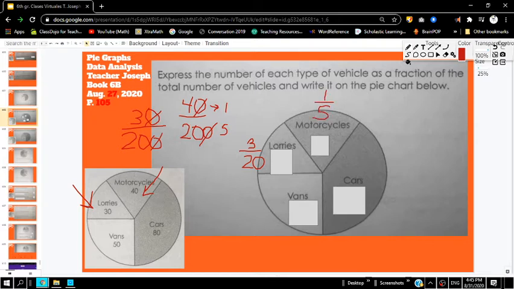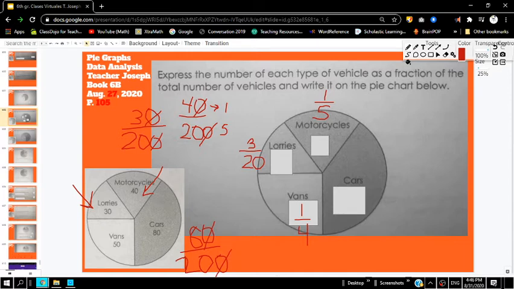All right, we're left with cars. We already know that this is 1/4. I don't need to do that one again. Cars, we have 80 cars and 200 vehicles total. Sorry, that 2 doesn't look very good. Let me try that again.